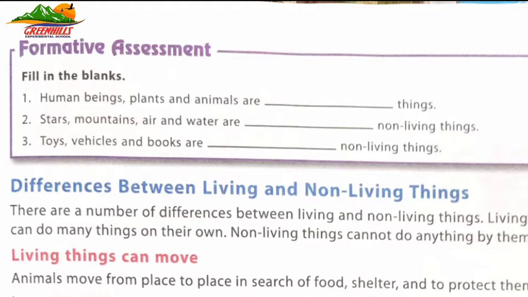The answer of the first one is, human beings, plants and animals are living things. Number 2, stars, mountains, air and water are natural non-living things. Number 3, toys, vehicles and books are man-made non-living things.